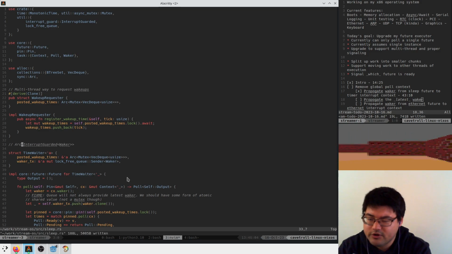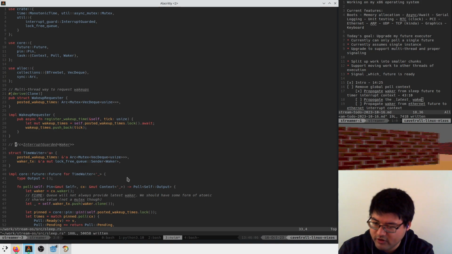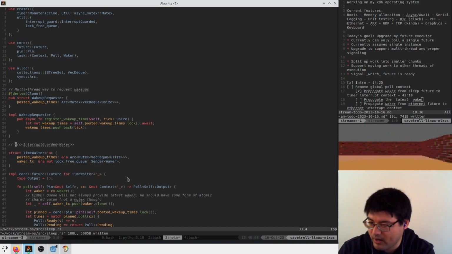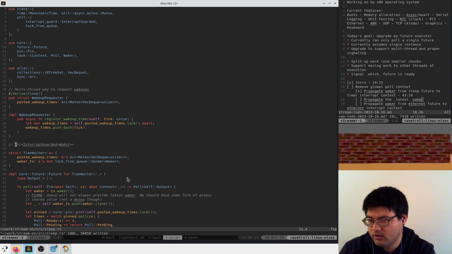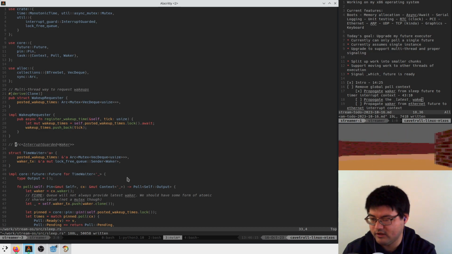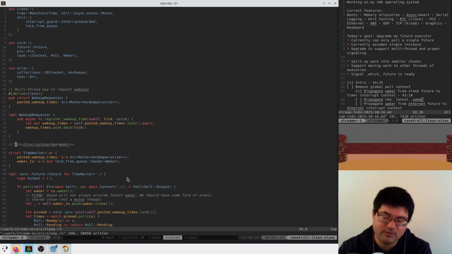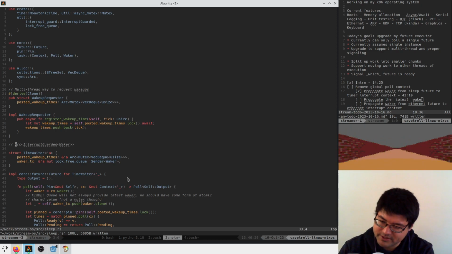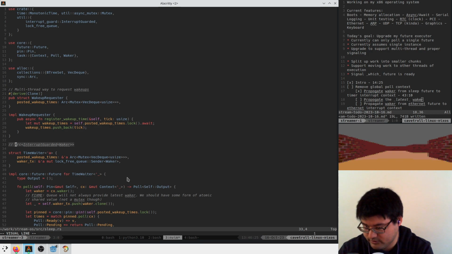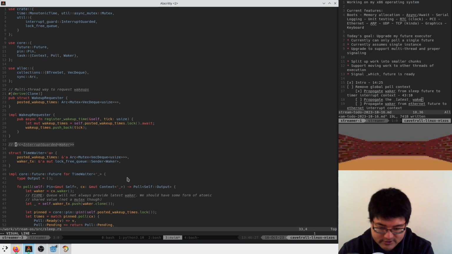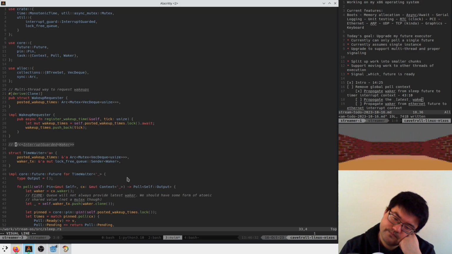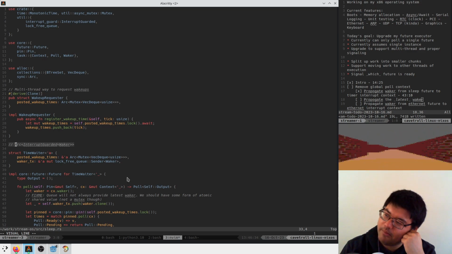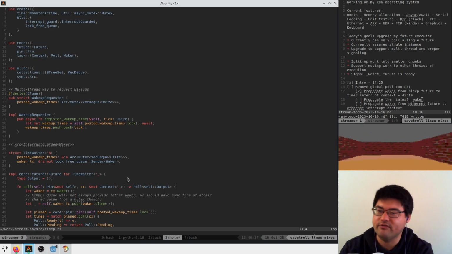waker. So the idea here would be that one thread might ship around a reference to this interrupt guarded waker, and the interrupt context would also be looking at them. That's a problem as well, because if you put these in an Arc, then you could accidentally copy this to multiple threads and modify it from multiple threads at the same time, and that would be undefined behavior. So I like the atomic swap version better. That just feels kind of safer.